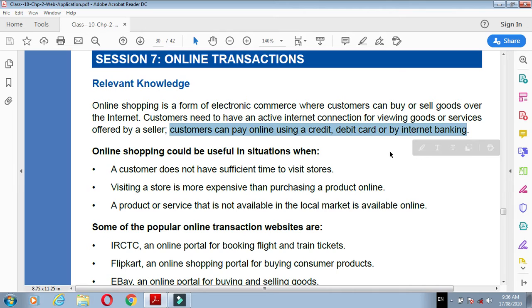After selling or buying goods on the internet, we need to pay. So how can we pay? By using credit and debit cards, or by internet banking.